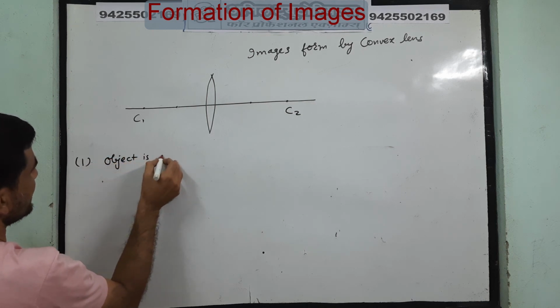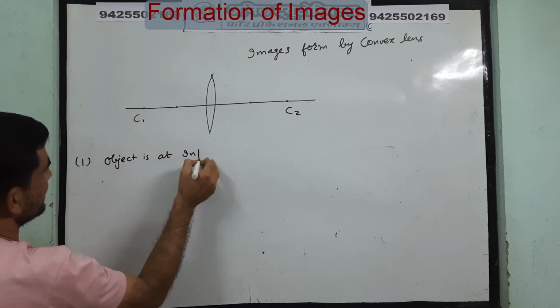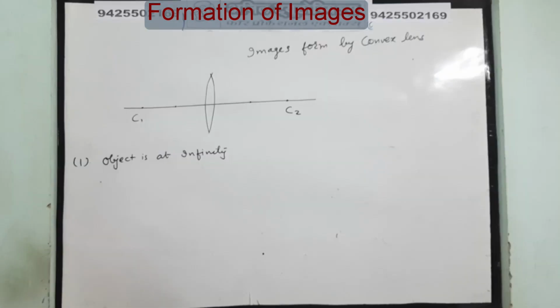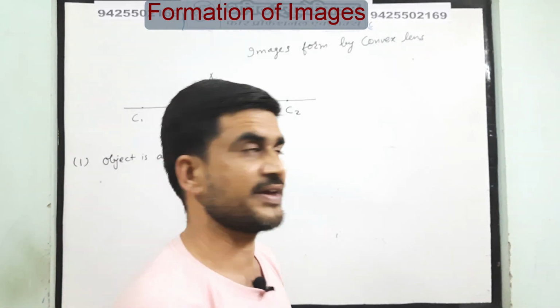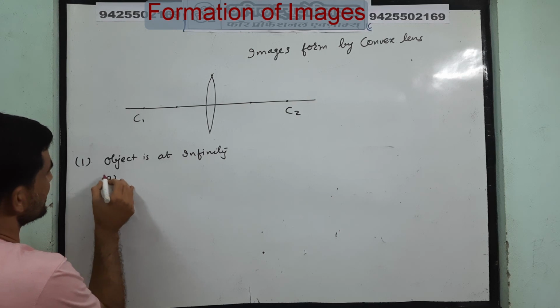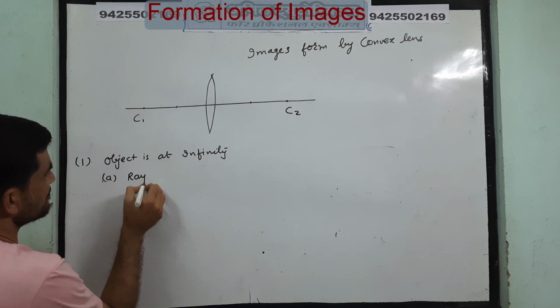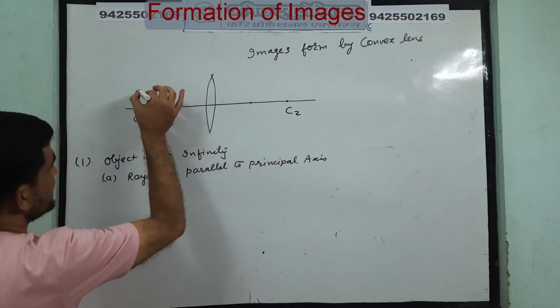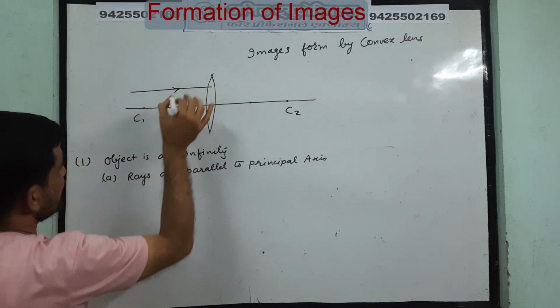Object is at infinity. The object is situated at infinity, very far away. Okay, so in that we have two cases. One, the rays are parallel to the principal axis. So first we will take the rays parallel to the principal axis.